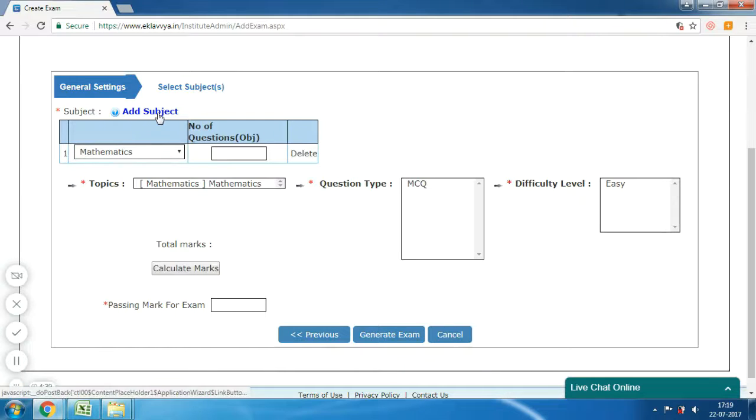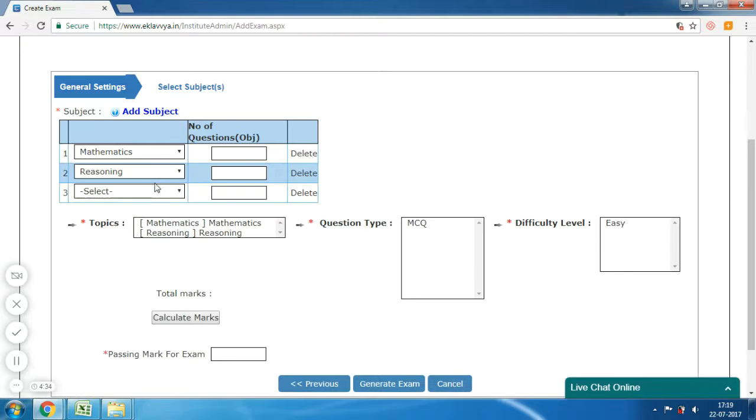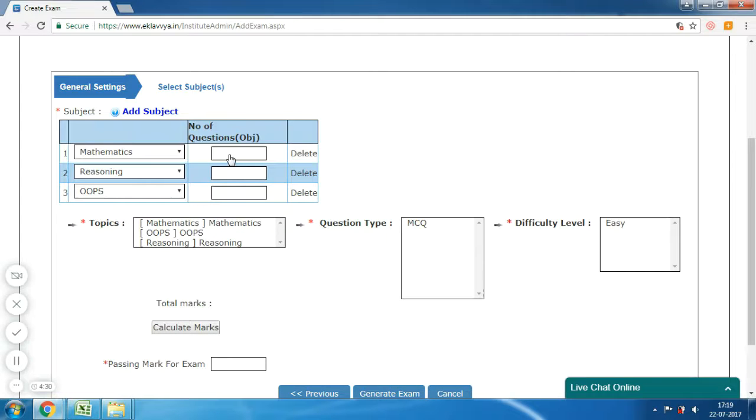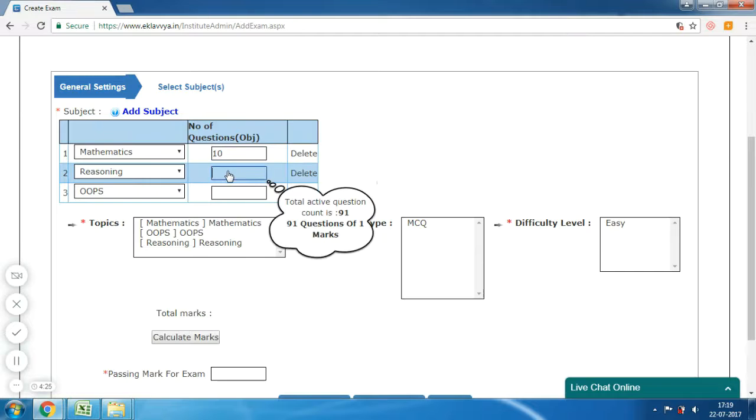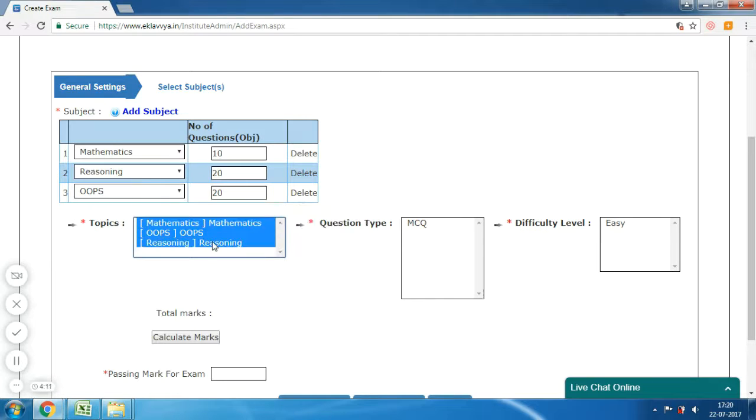Next is Subject and Topic Selection. Here, you can define one or more subjects and its associated topics as exam syllabus. You can define the number of questions to be included for each subject. System would show the total number of available questions in the system. You need to select number of questions to be included in the examination. Here, I am selecting 3 subjects and its relevant questions as part of my exam.